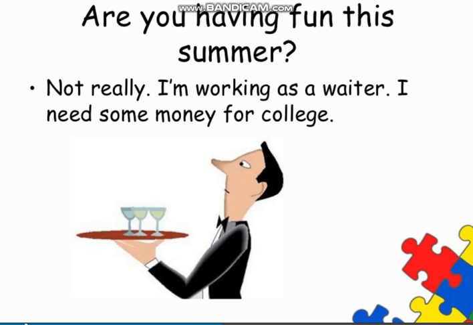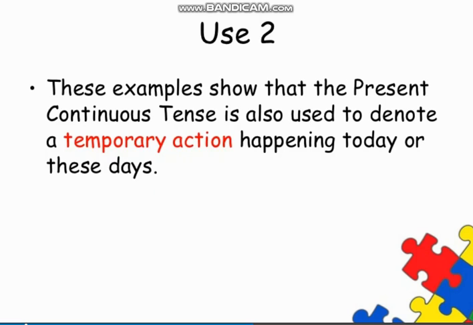Are you having fun this summer? Not really. I'm working as a waiter. I need some money for college. So here again you can see I'm working as a waiter means this job is still continuing. He hasn't finished this job yet. That's why his answer is in present continuous tense. And look at the question, are you having fun this summer? So this are and having shows us that it is in present continuous tense. Such actions which are in progress, not finished yet, we use present continuous tense for them.